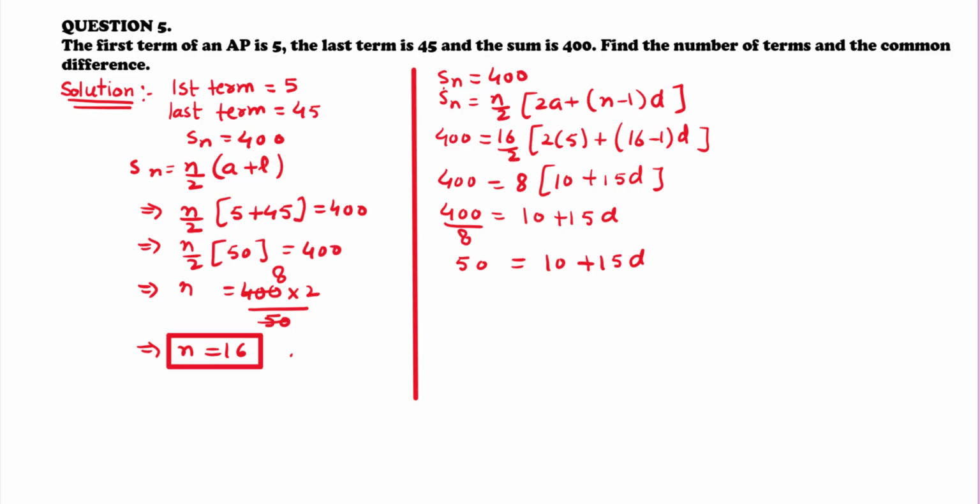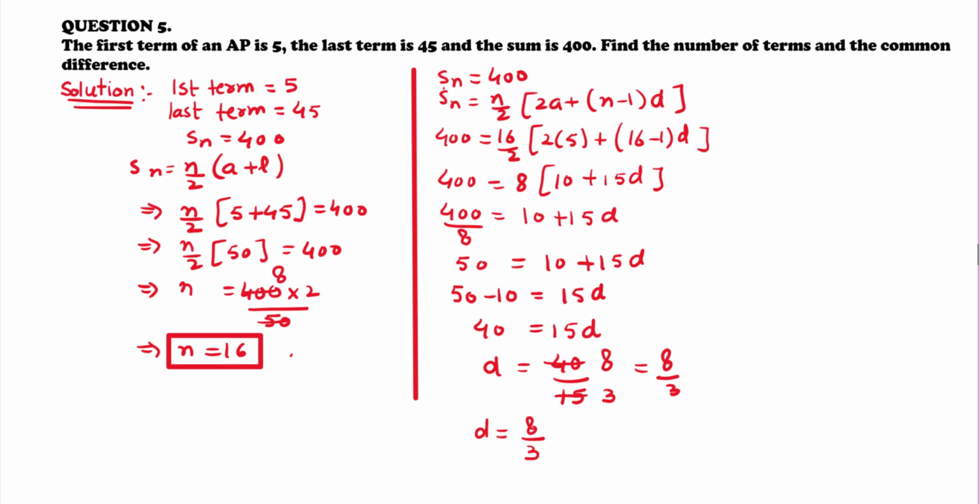That implies 50 minus 10 is equal to 15d. That is 40 is equal to 15d. That implies d is equal to 40 upon 15. That is equal to 8 upon 3. So the common difference is 8 by 3.